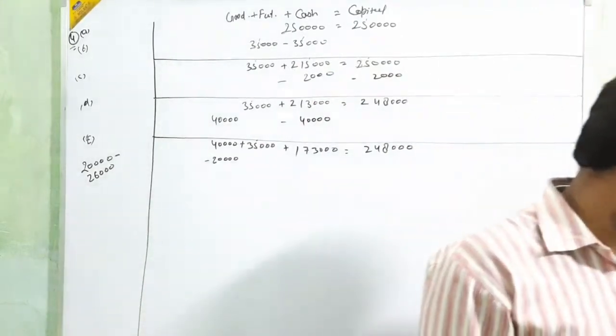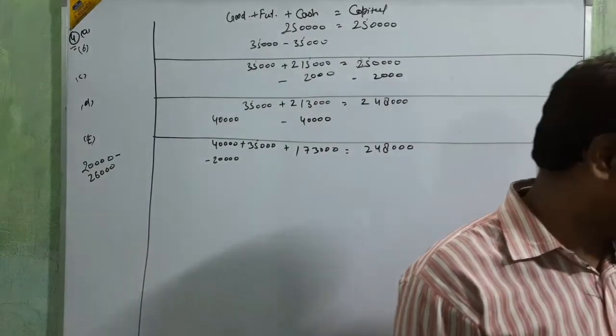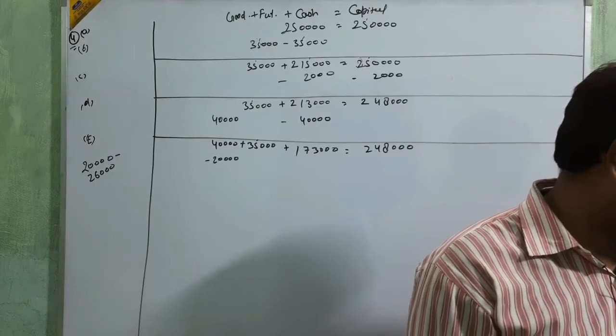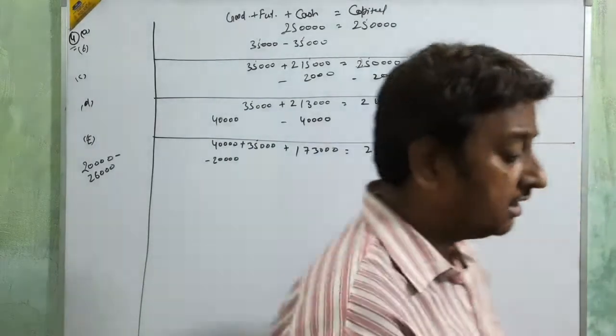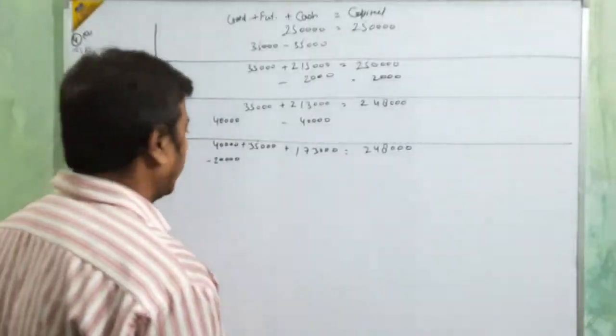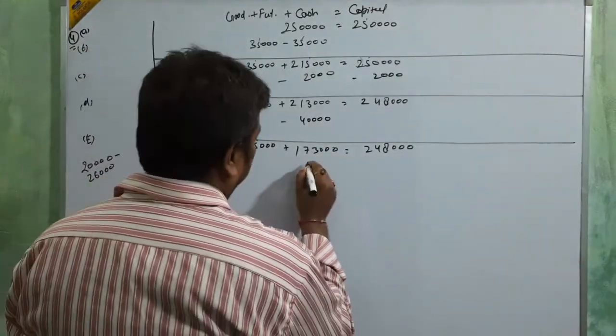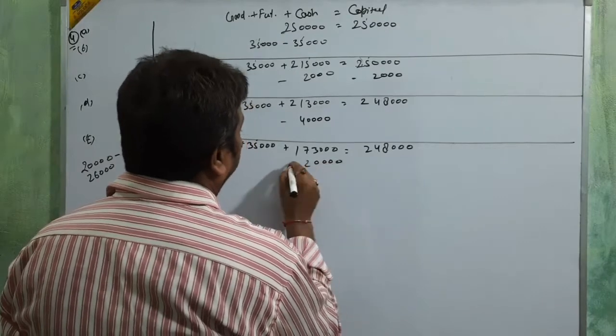Or credit? Read it again. He sold goods costing 20,000 for cash. Okay. Then this 20,000 is added where?